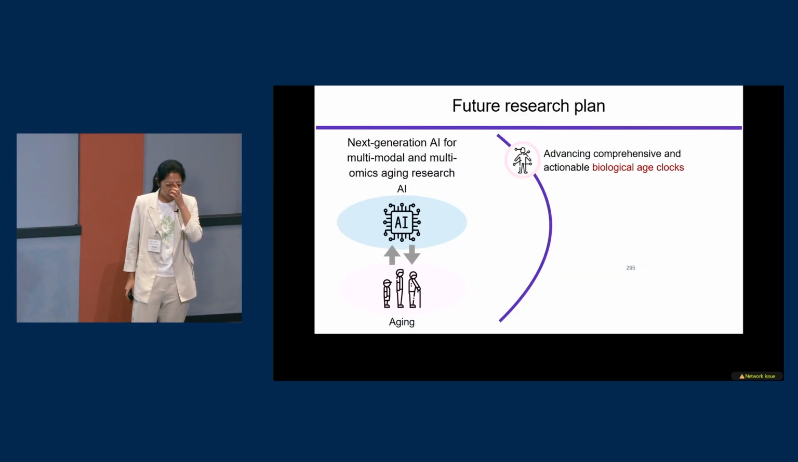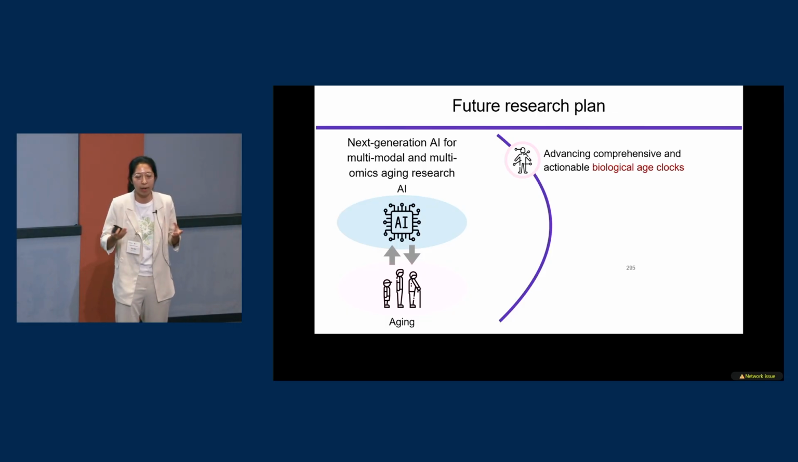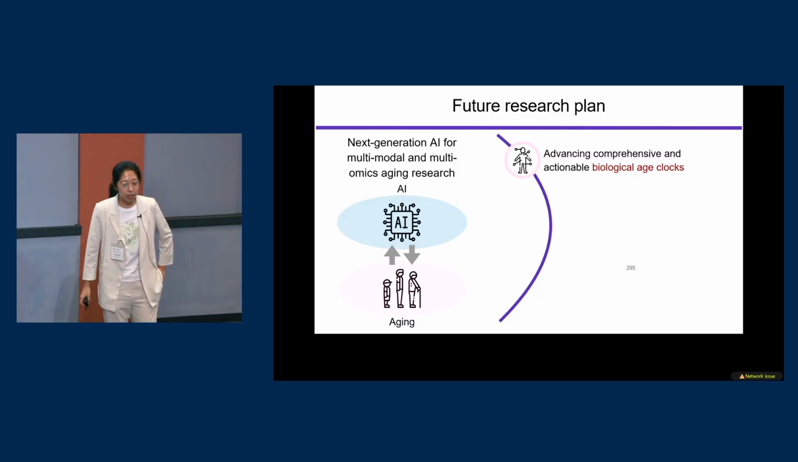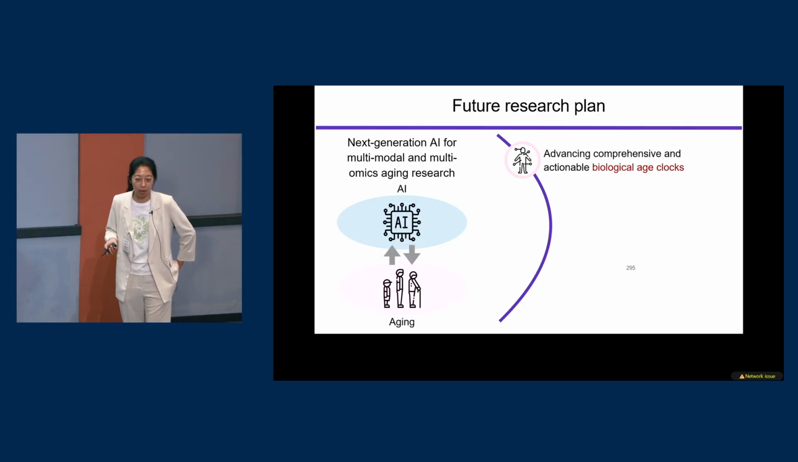And so to learn a comprehensive understanding of aging, we need to combine these multiple modalities and omics together to learn which modality and which omics contribute the most to aging and what signals they capture. So in the first part, we will focus on advancing comprehensive and actionable biological age clocks.